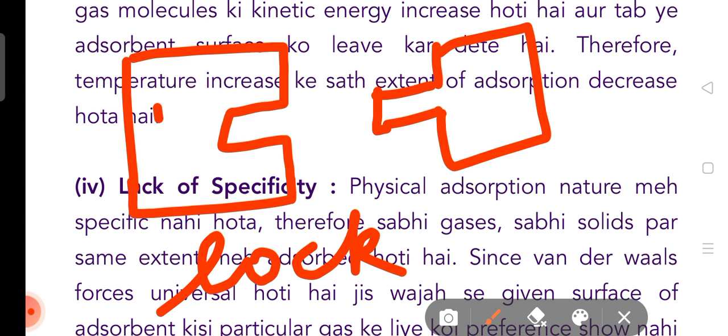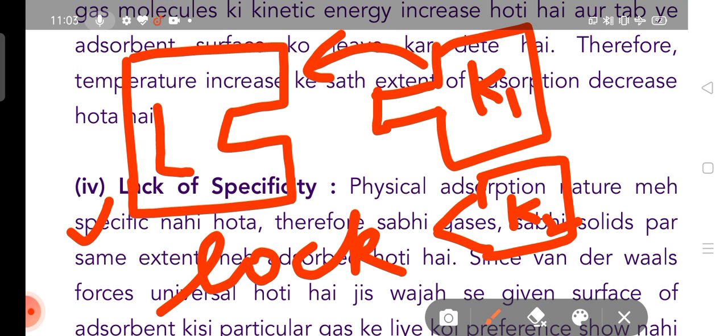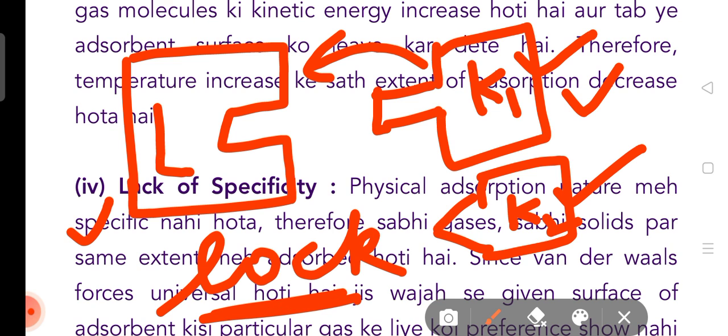Suppose there is a lock L, and this is key 1 and this is key 2. Which key will be perfect for this lock? Key 1 is perfect for this lock. It is the specificity of the lock that it requires only key 1, and there is no use of key 2 for this particular lock. Means for an individual substance only an individual factor will be required. These factors have been completed.